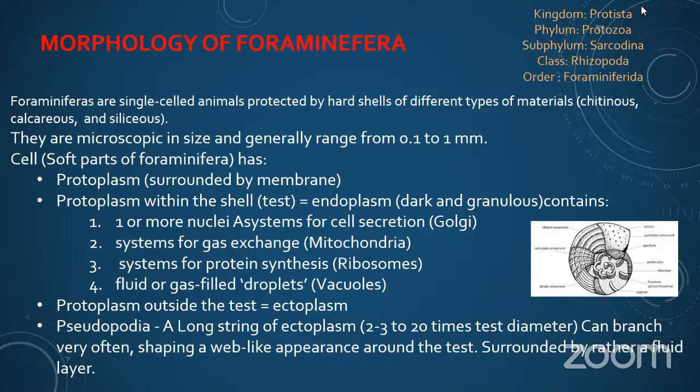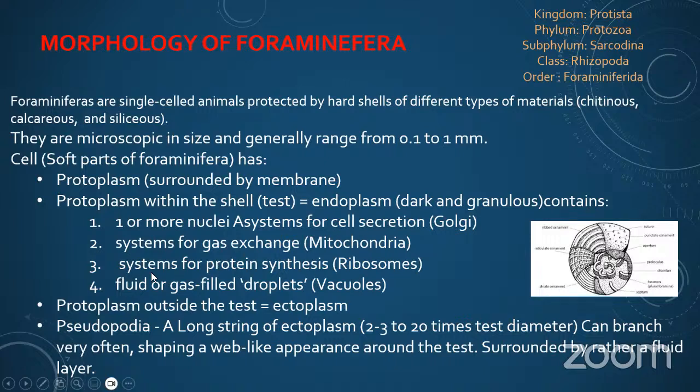The cell is the soft part of the foraminifera, having protoplasm surrounded by a membrane, and the protoplasm lies within the shell, the test. Endoplasm, dark and granulous, contains one or more nuclei, a system for cell secretion, and a system for gas exchange. As I told you, they are very important and significant in oil and natural gas exploration.